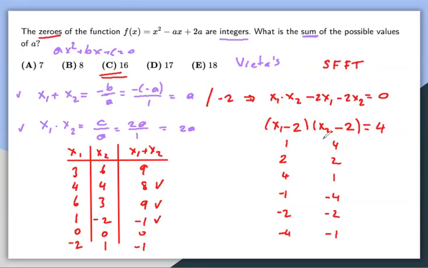Okay. So anyway, that was the a question, just testing our Vieta approach and a bit of factoring. So I hope that was useful. And if you'd like to look at these, I'll add a few reminders, maybe a bit of practice about these 2 topics in the description, so you can take a look at those if you'd like to practice more.